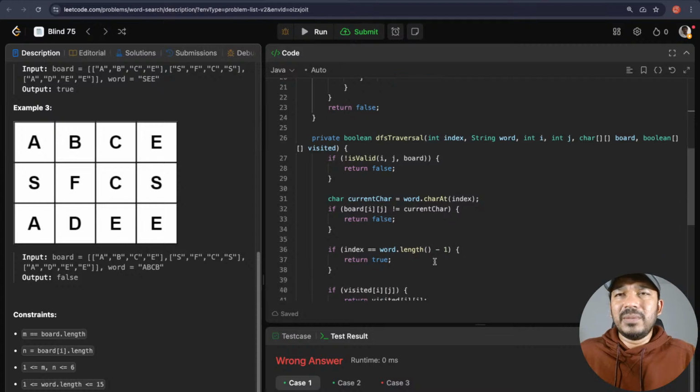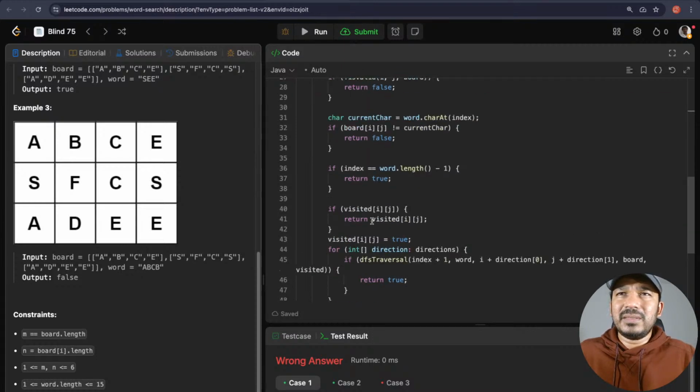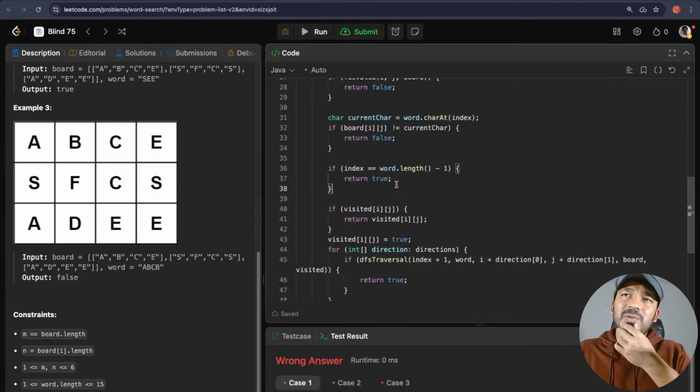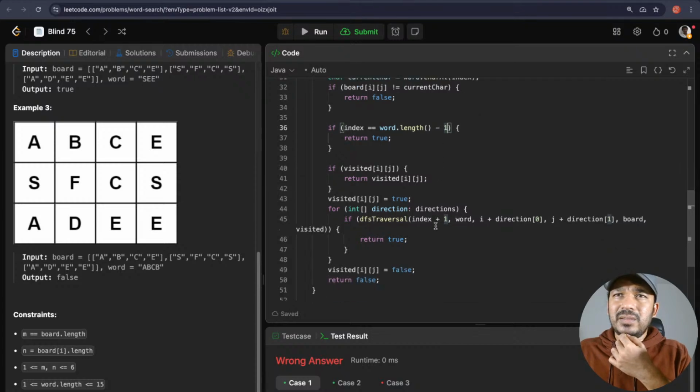Okay, I'm kind of skeptical. I was thinking about this check I made. If index is equal to word dot length minus 1, I'm returning it as true. Yeah, I don't see anything wrong there, at least as of now.